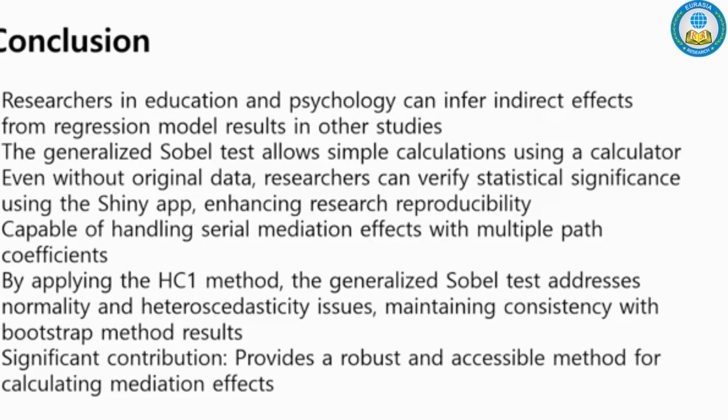The conclusion is as follows. First, researchers can easily calculate the results of other studies' models in educational and psychological research using just a calculator. Second, while bootstrapping requires the original data and a high-performance PC, the generalized Sobel test can be simply calculated on a regular calculator or via a Shiny app on a mobile device. Third, by applying robust standard errors through the HC1 method, issues of normal distribution and heteroscedasticity are resolved, and the statistical significance matches that of the bootstrap results analyzed with the original data.